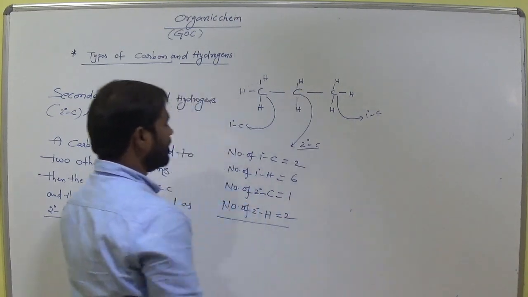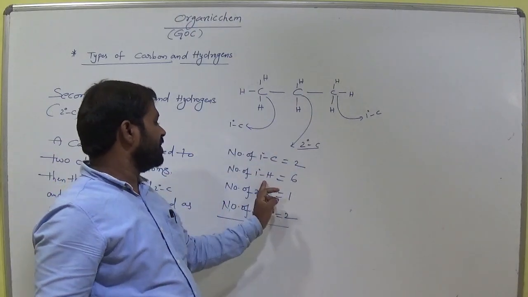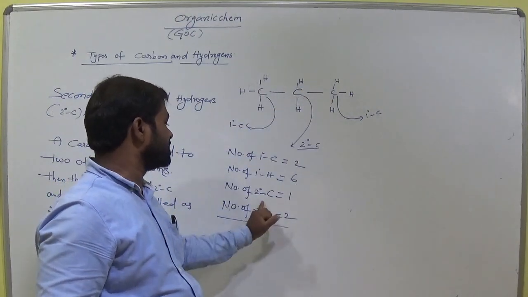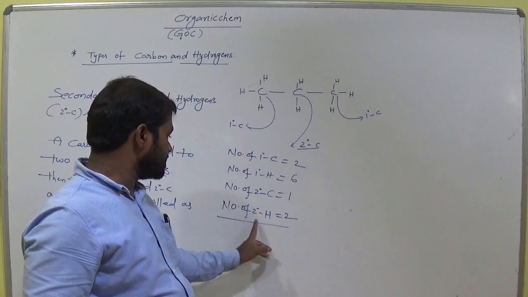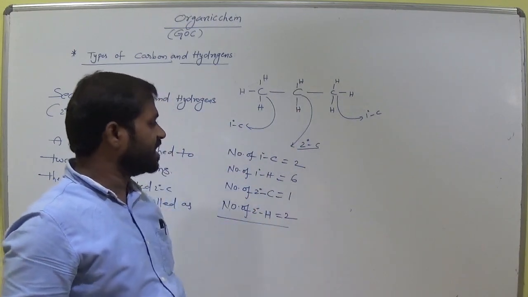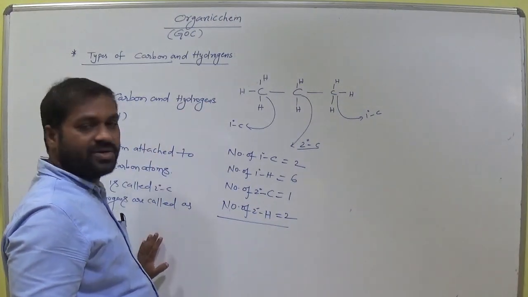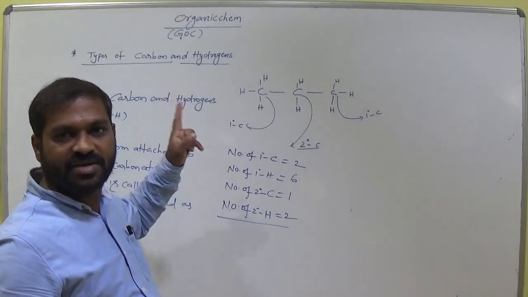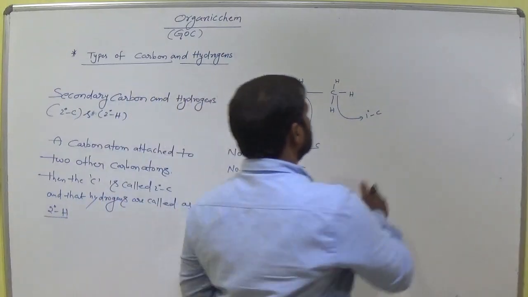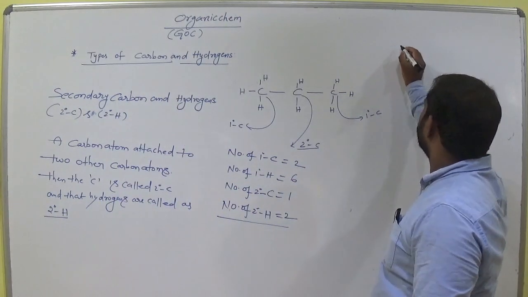Okay. Number of primary carbons 2. Number of primary hydrogens 3 plus 3, 6. Number of secondary carbons 1. Number of secondary hydrogens 2. Is it clear, students? Did you get the concept of secondary hydrogen and secondary carbon? Primary hydrogen and primary carbon? Clear? Next come to third one, that is tertiary